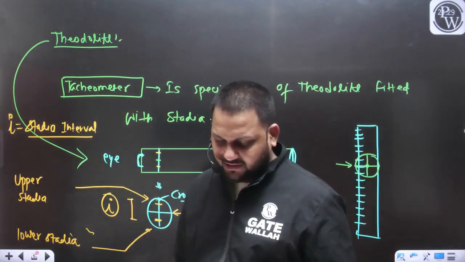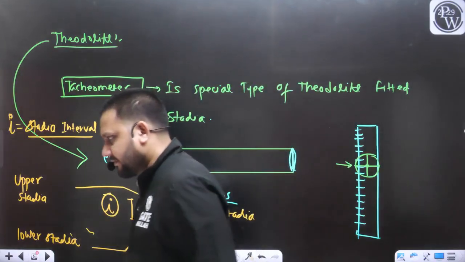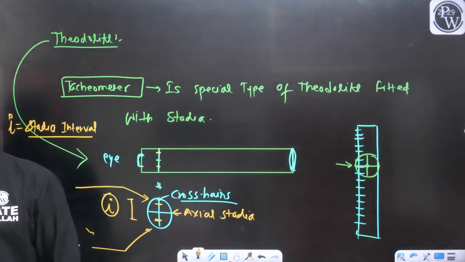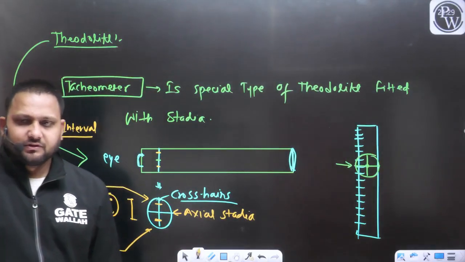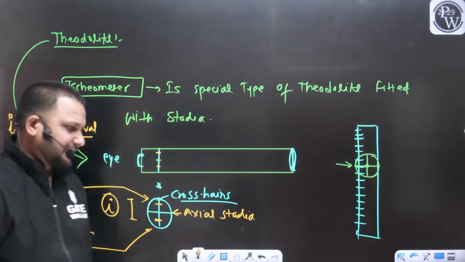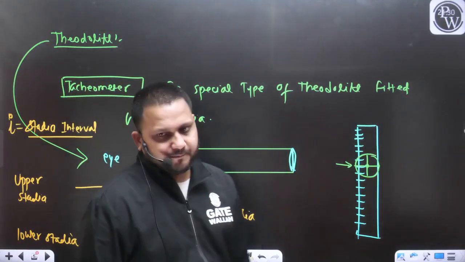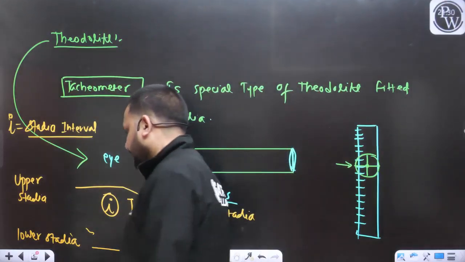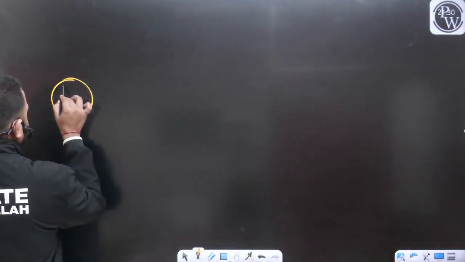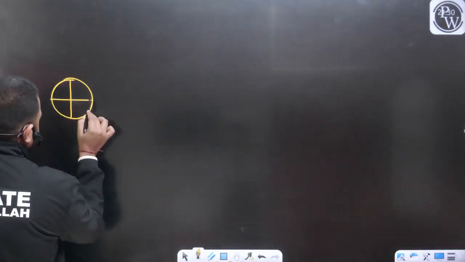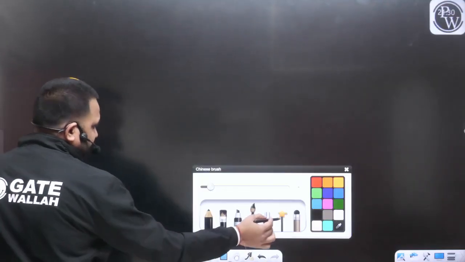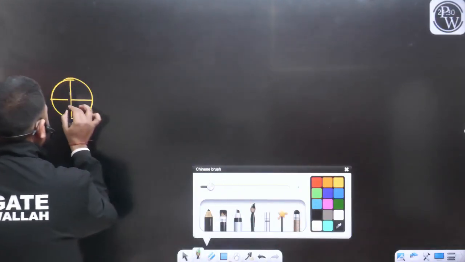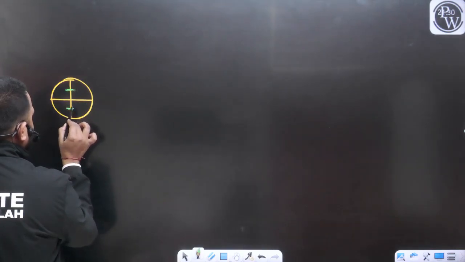For that, first we will discuss some basic theory of the tachyometer. Let's see. So tell me one thing. Now the diaphragm is something like this. How many staff readings will you get now?